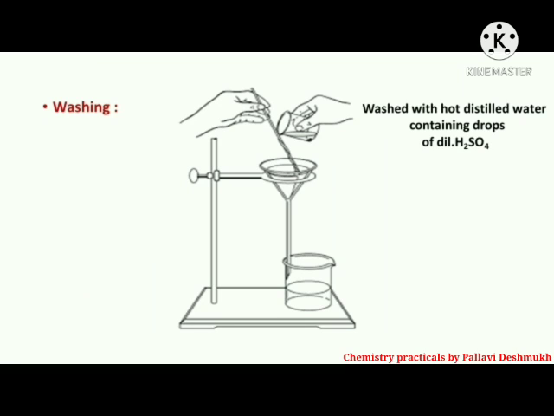Next step is washing. The precipitate is usually contaminated with the ions present in the solution. To remove these ions, wash the precipitate 3 to 4 times with hot distilled water containing a drop of dilute H2SO4. Allow the washings to flow through the Whatman filter paper. Finally, wash the precipitate on the filter paper with the help of a small quantity of distilled water.